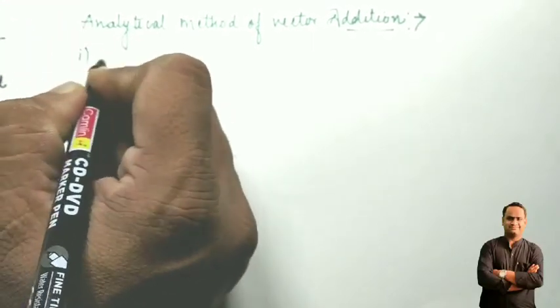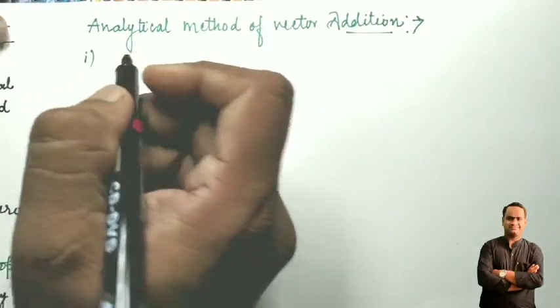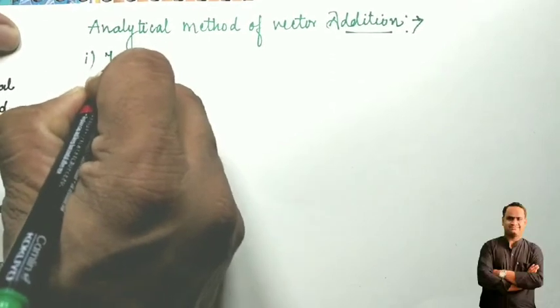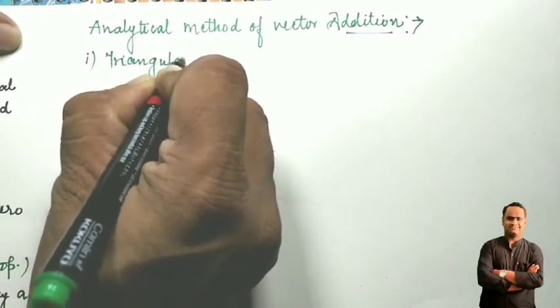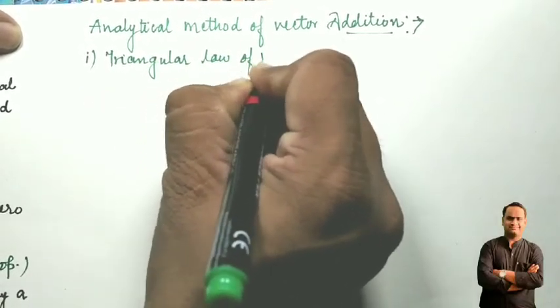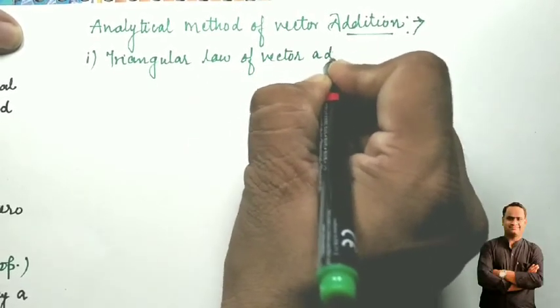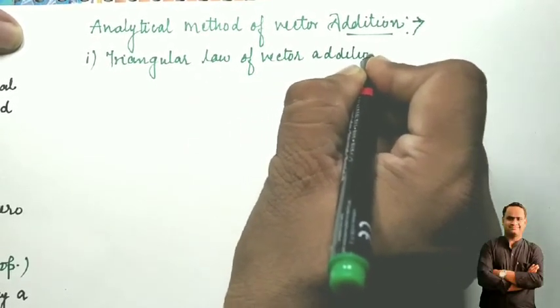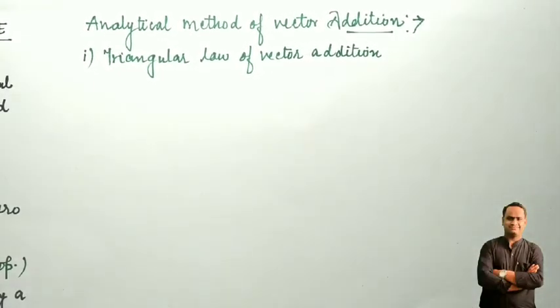The first one is the triangular law of vector addition. With the help of the triangular method we can easily find the addition of two vectors.